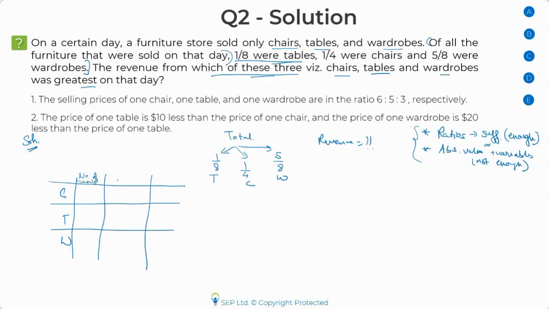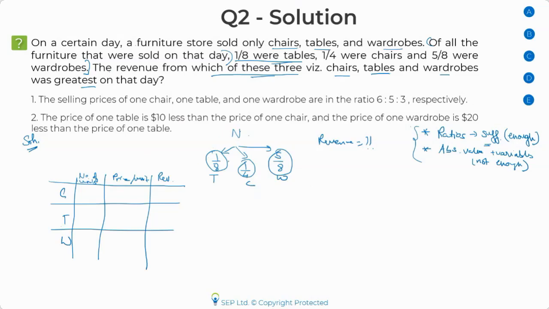Number of units, price per unit, and the revenue that they are generating. Now, I have been told the number of units in terms of the total. Out of the total, 1/8, 1/4, and 5/8 were tables. Since I don't know the total number of tables, I can assume it as n, x, whatever you want.